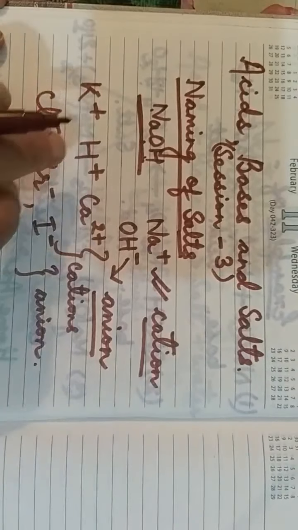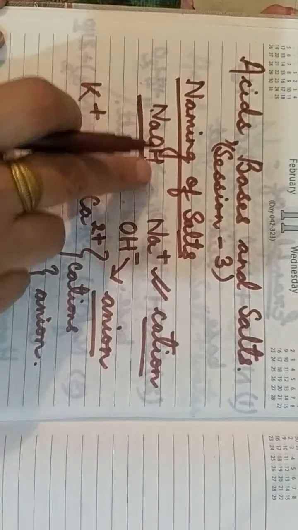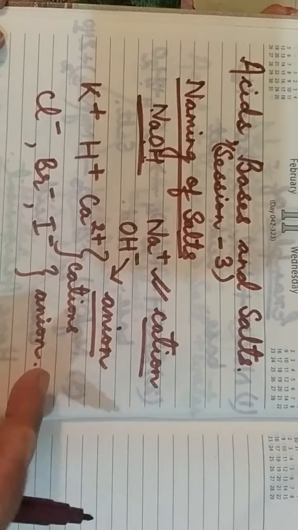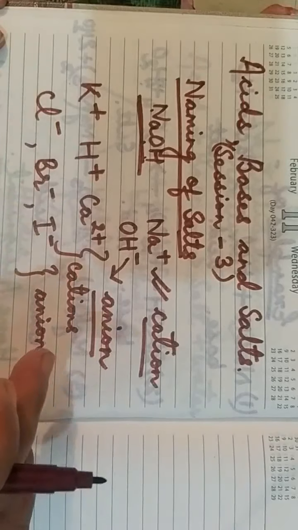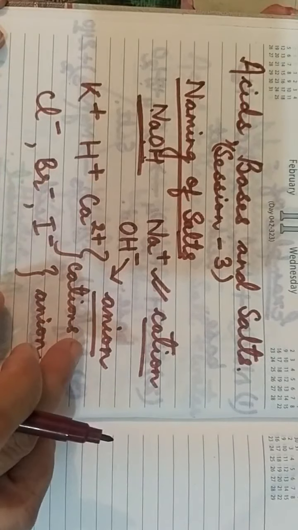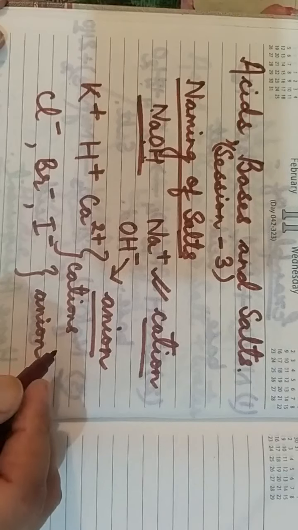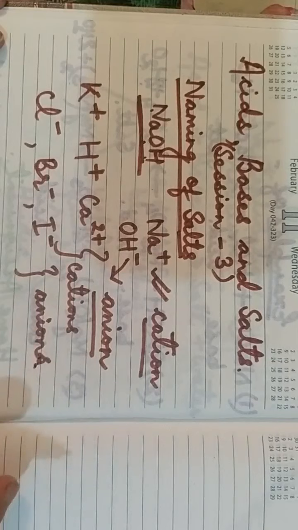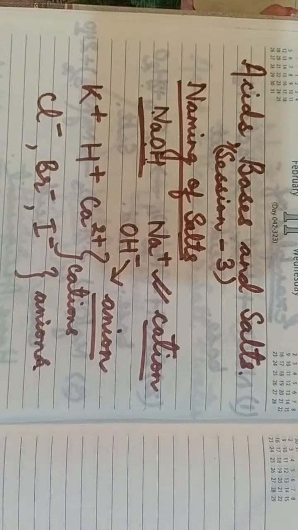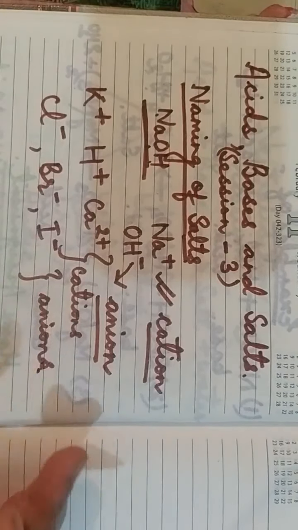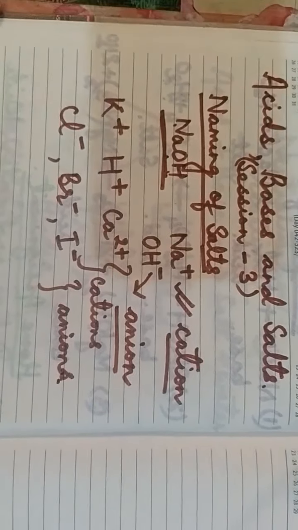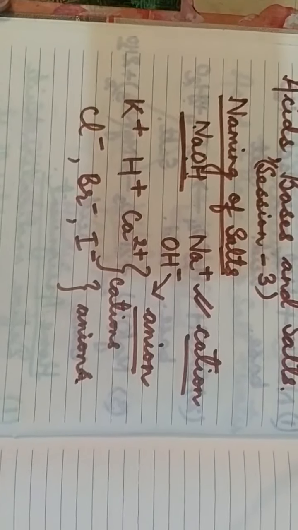Now it will be easy for you to understand the naming of salts after knowing cations and anions. Children, we will learn many other properties of cations and anions in our senior classes. In higher classes you will be able to understand cations and anions in depth. Now, how is salt named? That is, the naming of salts.